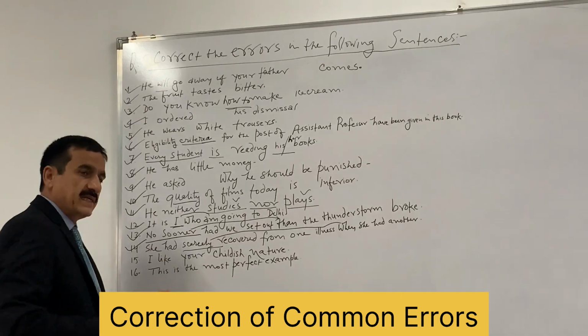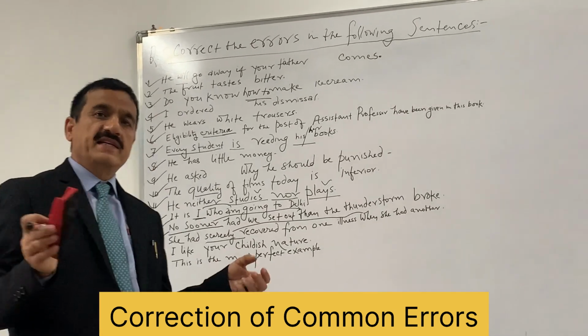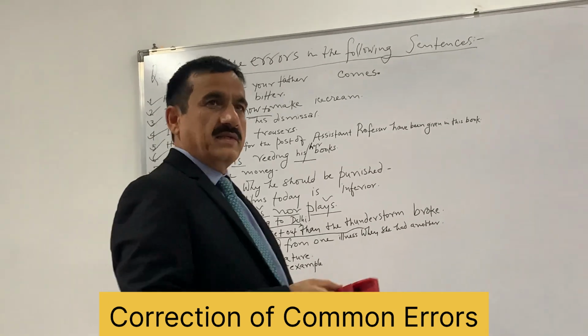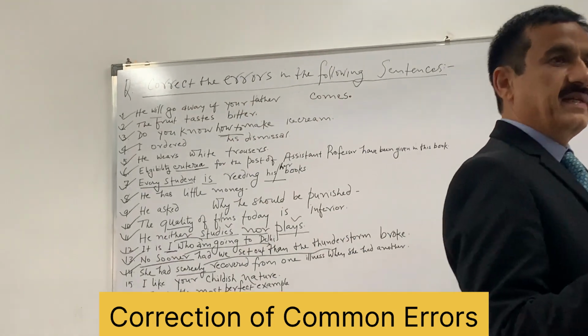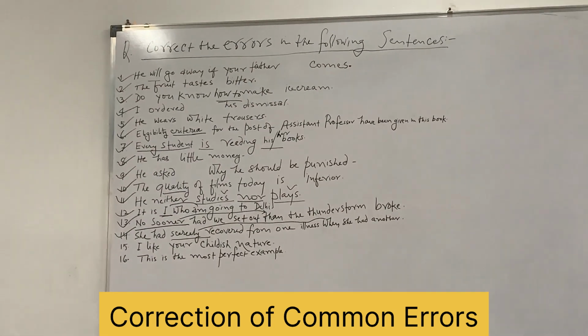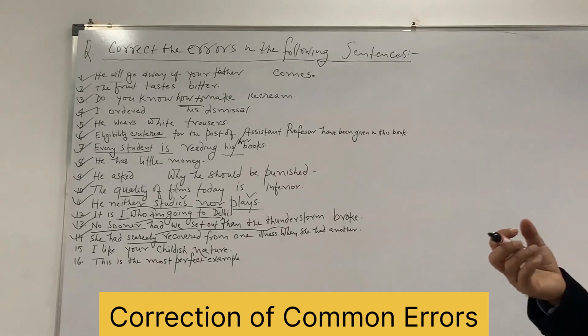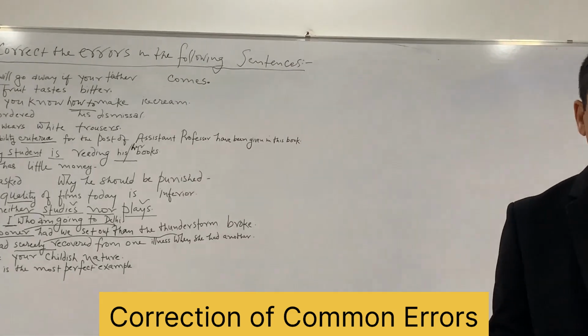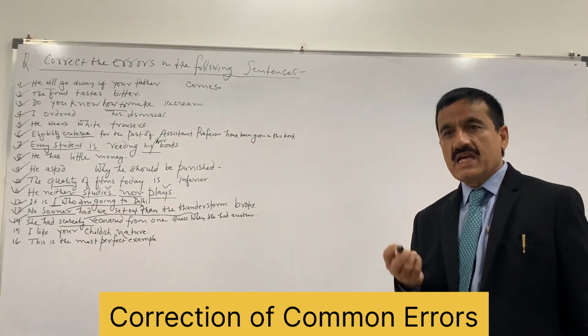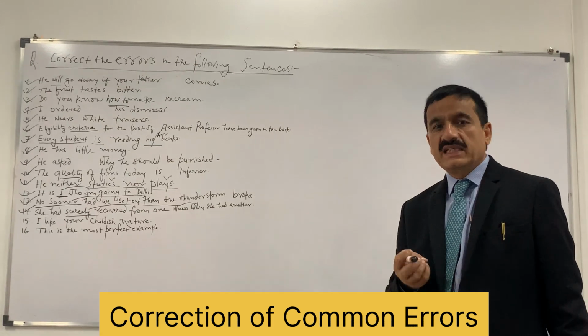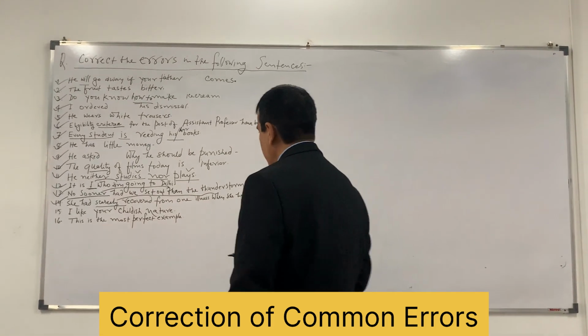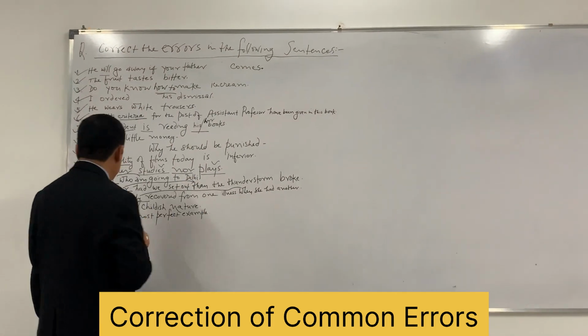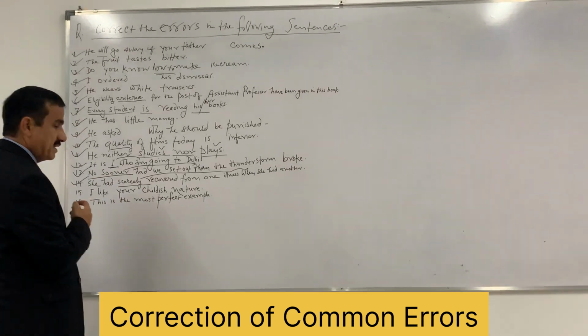Next, I like your childish nature. Here, nobody can like childish nature because like is what? When there is something good, for positive connotation, like is used. No, you can't like some mischief or some mischievous persons. So childish is having negative connotation. That is not the virtue, that is not merit, but that is demerit.